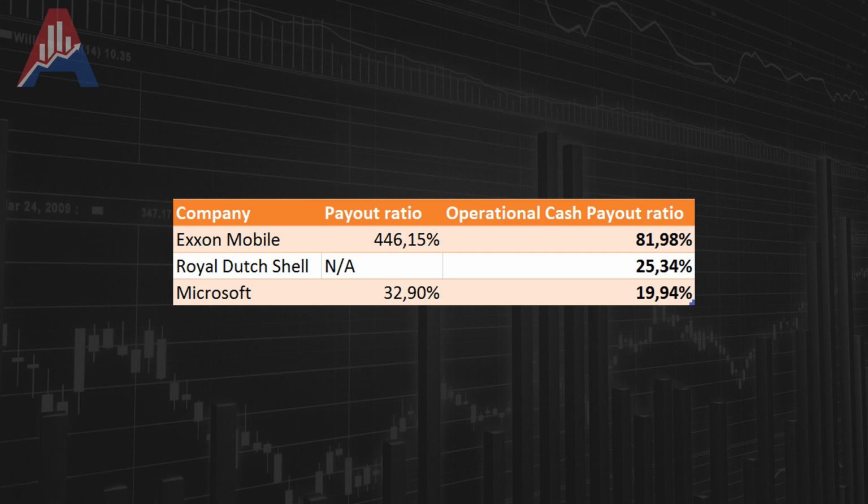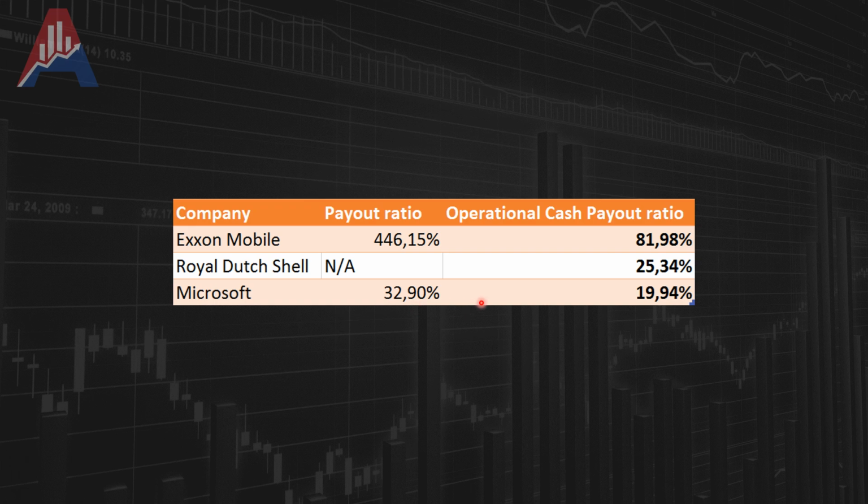And in my opinion, this number tells you something that you don't even know if you need to worry about it. This number, okay, this may be something that you need to worry about. Royal Dutch Shell didn't make a profit, not available. However, the operational cash payout ratio is about 25%. Very safe. And they lowered it this year, or this quarter I should say. And this makes you question, was it necessary that they lowered it? This is something that if you're interested in that, you could look into to see how much they lowered it, and then obviously multiply it by the number, see if it's still safe.